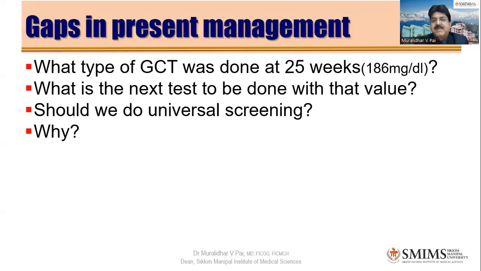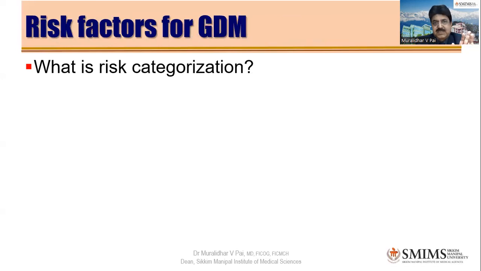But if it is an intermediate risk, this is the area where universal screening is required to stratify, isn't it? So you have beautifully answered this question, because this question is definitely asked. Why universal screening? Because India is a moderate risk country, and that is why we have to do universal screening.